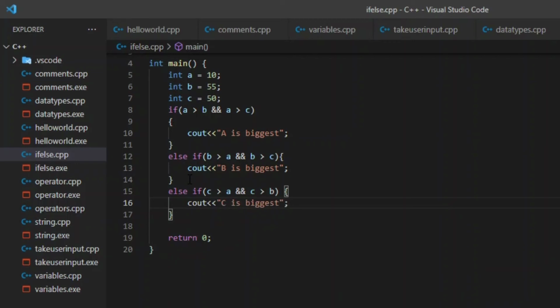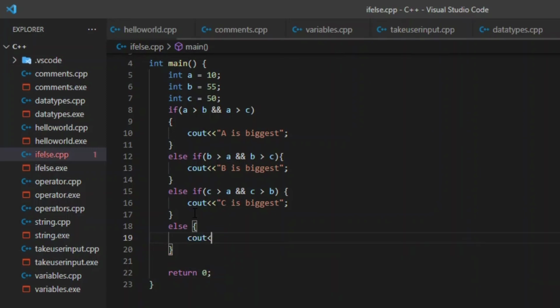Other than that, we can also write else, meaning if any of these above conditions are not true, then I will write that all are equal. Meaning that if this is not bigger than the other two, and this is not bigger than the other two, then all are equal. So this is the else statement that can happen.